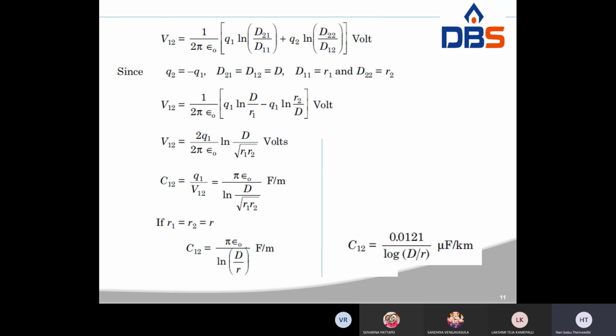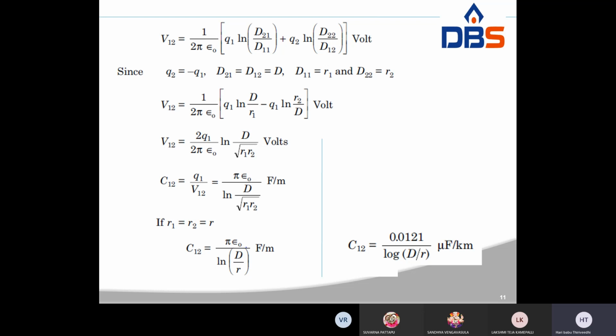We know the relation C is equal to q by V. Q means this one and V means the value. So like this, pi epsilon naught by ln d by r farad per meter. CAB or C12 equal to pi epsilon naught by ln d by r farad per meter, and the value is 0.0121 by log d by r microfarad per kilometer.